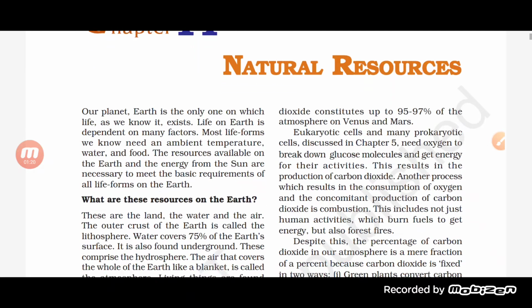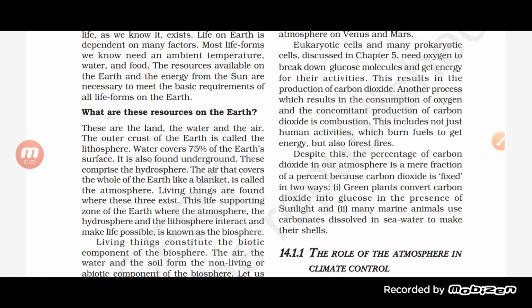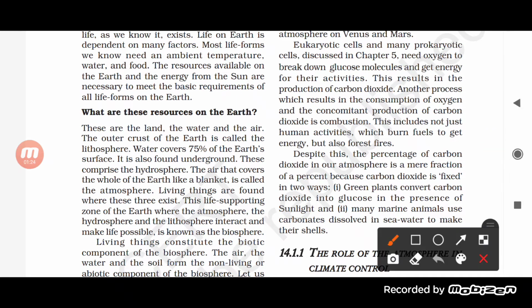So what are these resources on the earth? See, these are the land, water and the air. These all are the resources. The outer crust of the earth is called the lithosphere, and water covers 75% of the earth's surface. See, our outer surface of the earth is covered with land, with water as well as with air. The crust is the lithosphere.